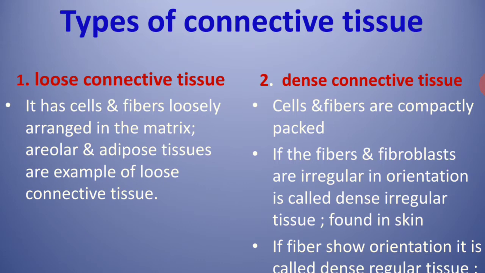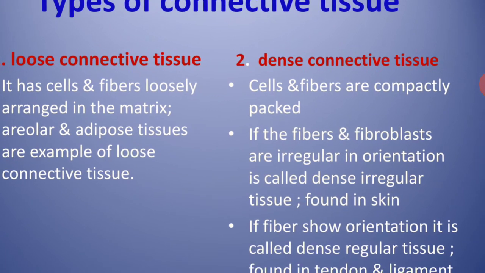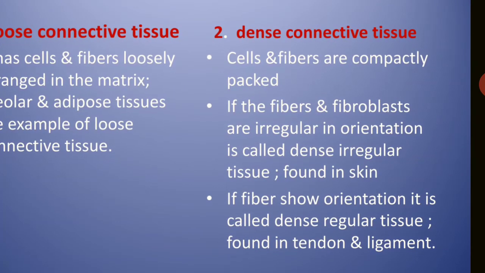In the case of the dense connective tissues, the cells and fibers are compactly packed. If the fibers and fibroblasts are irregular in orientation, it is called the dense irregular tissue, which is found in the skin. And if the orientation is regular, it is called dense regular tissue, found in the tendons and ligaments, which are responsible for joining muscle to bone and bone to bone.